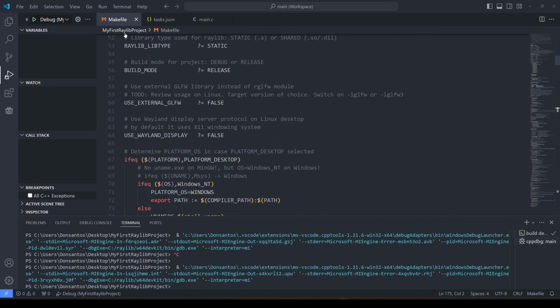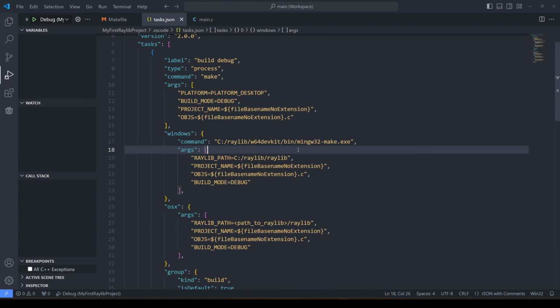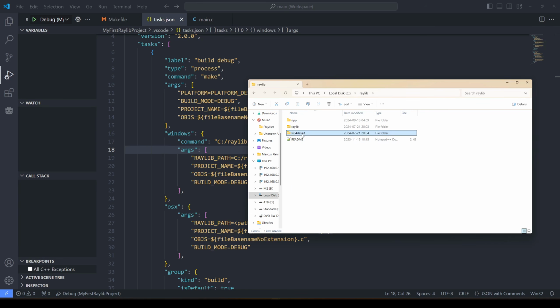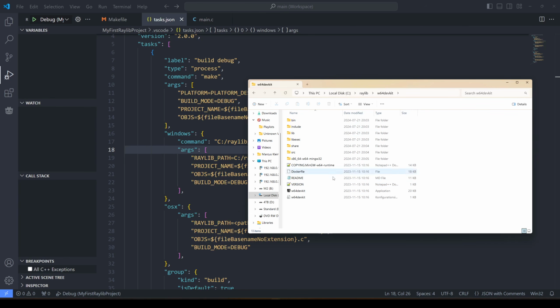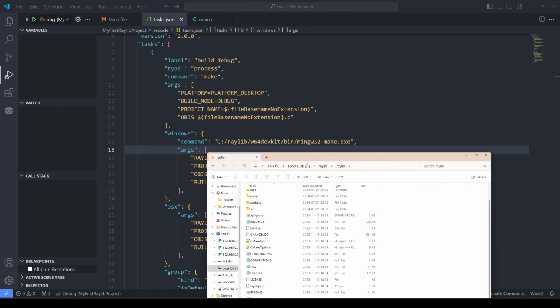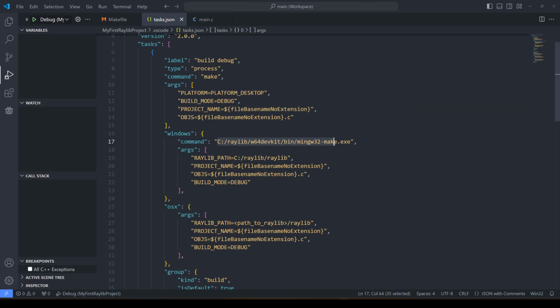So the problem was this path. When you get Raylib, there's an entire dev kit here for working on 64-bit version of Windows. And as you can see here, if I just started this as it is, it might have worked. But because I moved it, I needed to update this path.